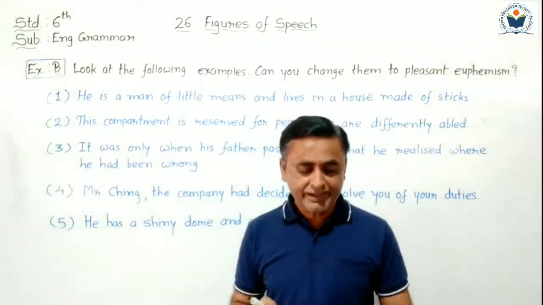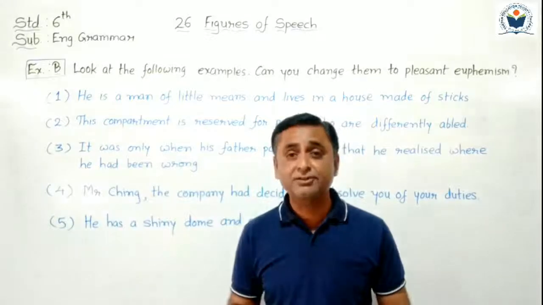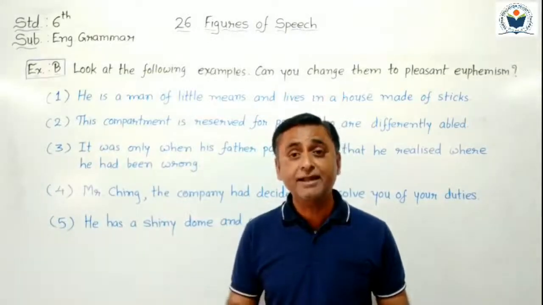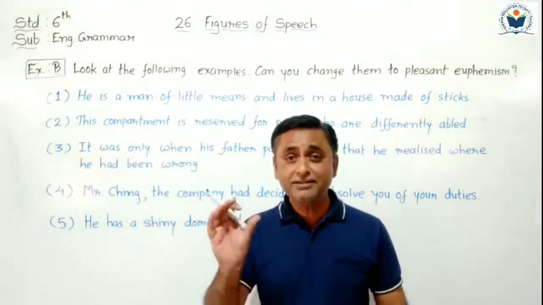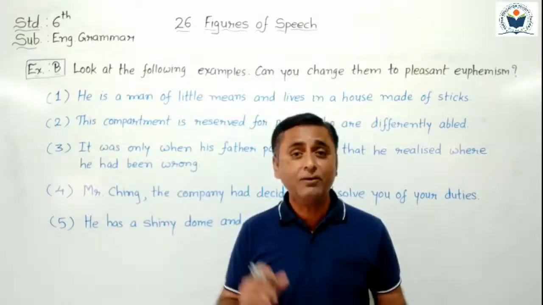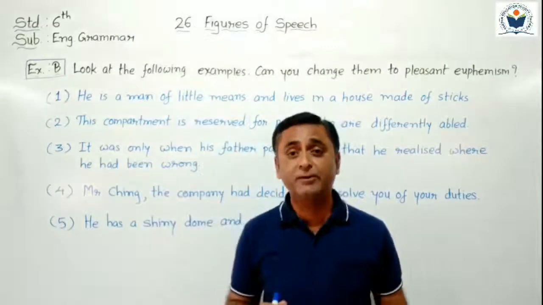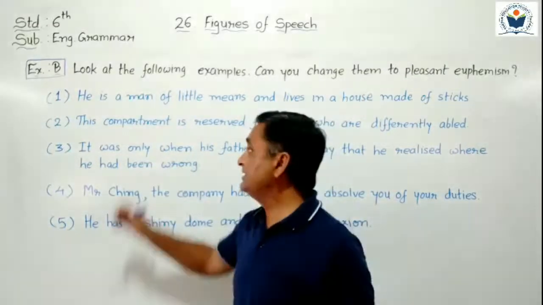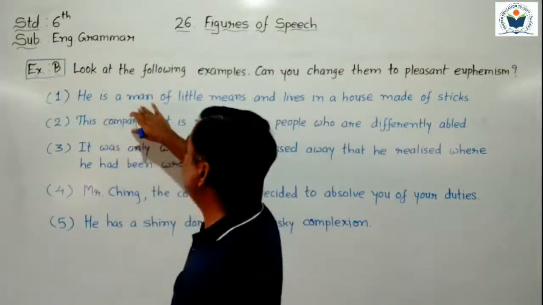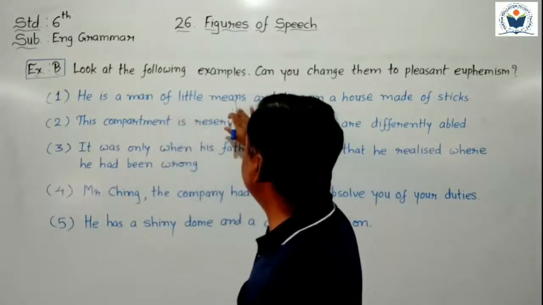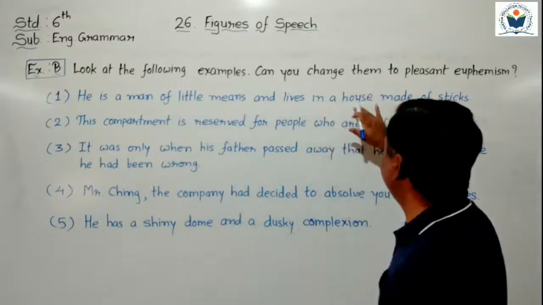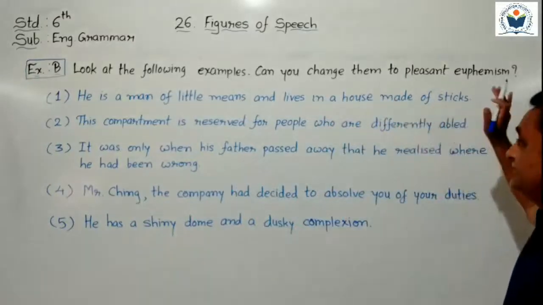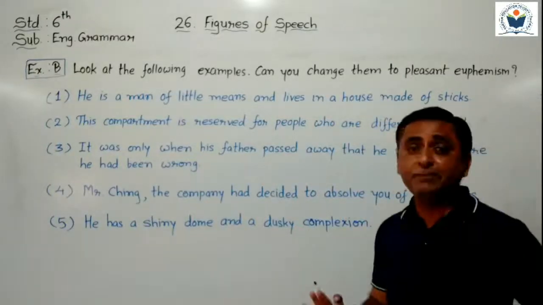See, he is poor and lives in a slum. He is poor and lives in a slum. It is an unpleasant euphemism. Now we have to change it into pleasant euphemism. What's happened? See, I write here. He is a man of little means and lives in a house made of sticks. It is a pleasant euphemism.